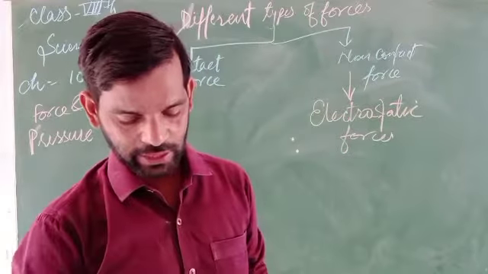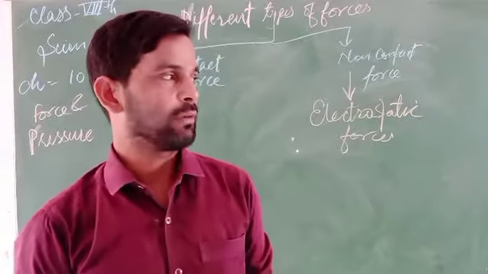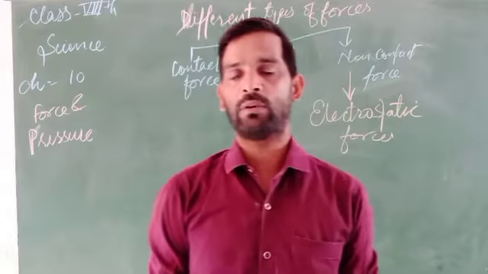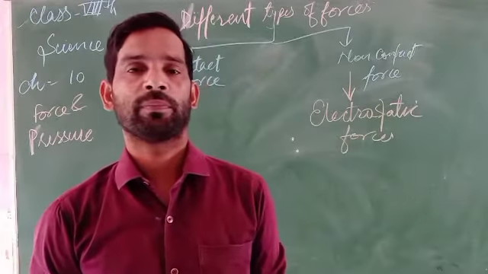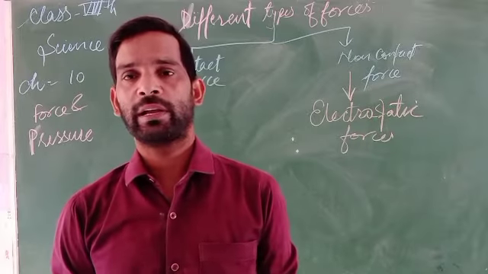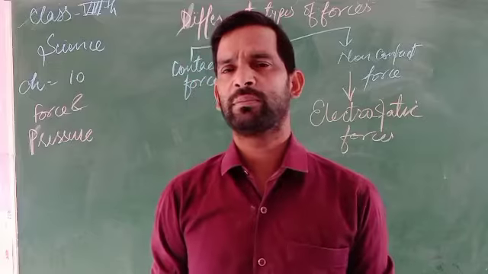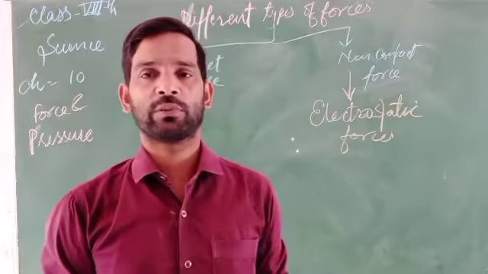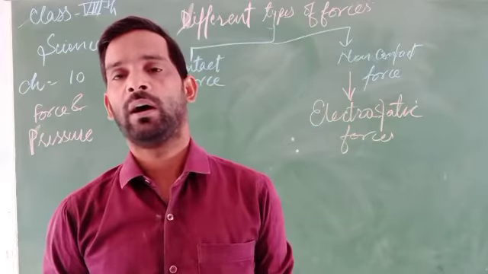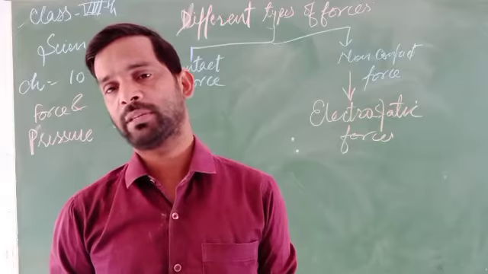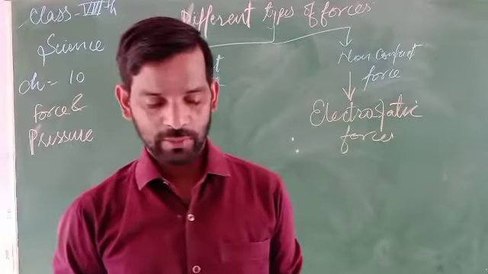Next one is gravitational force. Gravitational force is a force that acts through the center of the earth, which attracts the object. We feel some amount of gravitational force through which we can stand there.